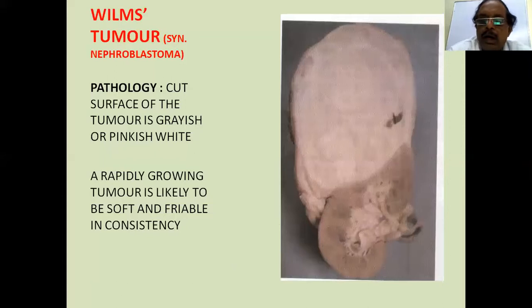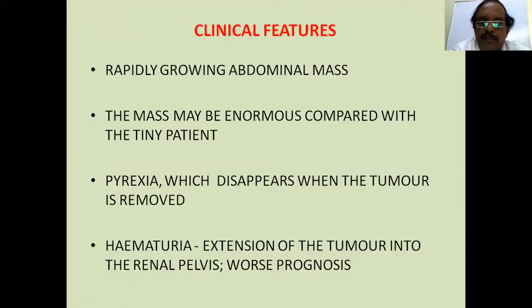This is how a Wilms tumor looks. On the cut surface, the tumor is grayish or pinkish white, big, belonging to one pole, and this is the normal kidney. It's a rapidly growing tumor. If a rapidly growing tumor is there, there can be central necrosis also and friable consistency. So it is a rapidly growing abdominal mass that presents in children. Childhood tumors are neuroblastoma and nephroblastoma. These are very common and have a bad prognosis also. The mass may become enormous compared to a tiny patient, a small child, but a very big tumor.